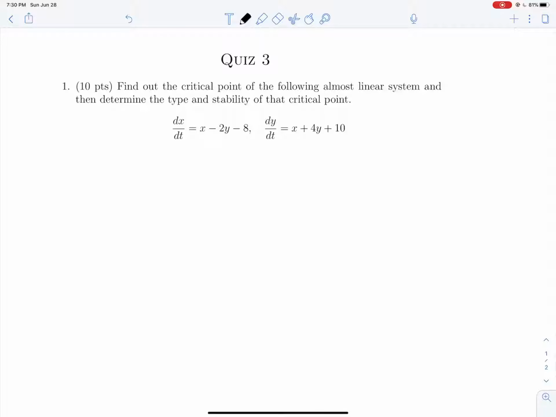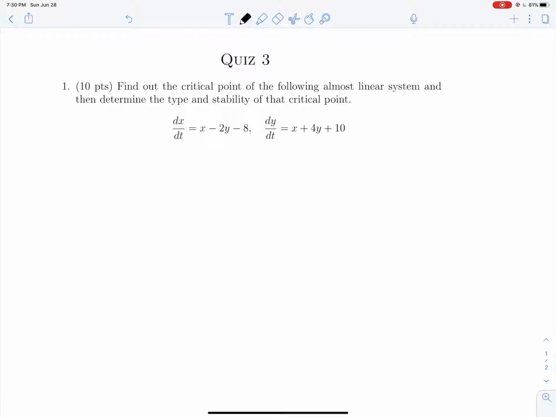Question 1, find the critical point of the almost linear system and determine its type and stability. So we should only be getting one critical point for this system, and you can see that right off the bat because this is just a linear system with some constants added, so all that's going to do is shift where our critical point is away from 0, 0, which is where the critical point of a linear system always is, but it's not going to change the behavior of it at all, so this is still almost linear.